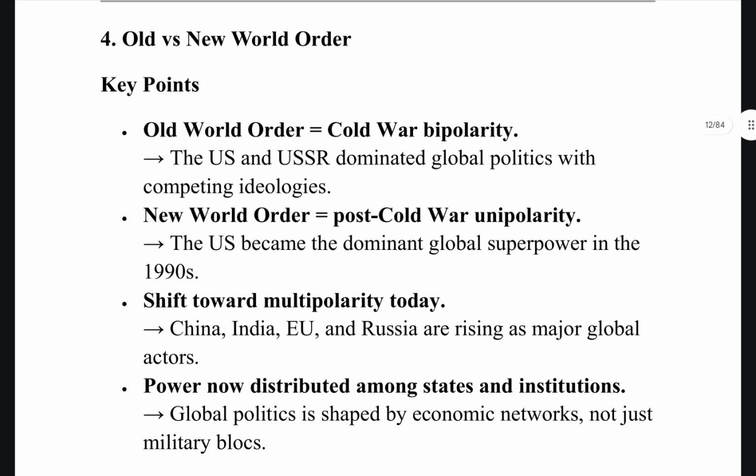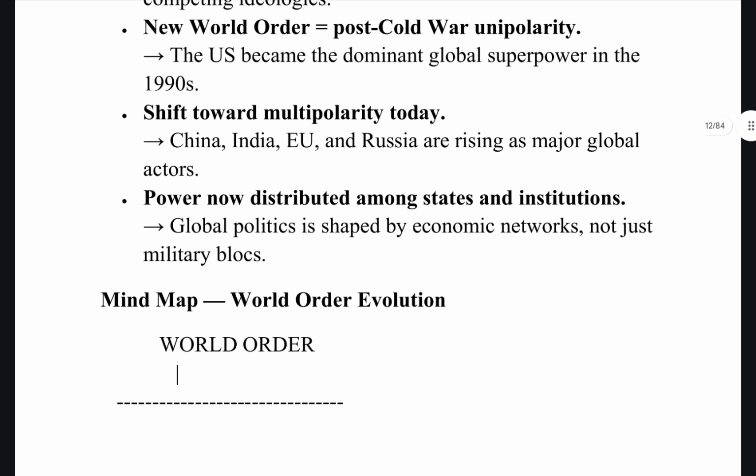So Old World Order is Cold War bipolarity between the US and USSR. New World Order is post-Cold War unipolarity, wherein the US became dominant. Right now it is multipolarity, wherein you have China, India, the EU and Russia, which is rising as major global actors. Now the power is distributed among states and institutions. So it is not just military blocs right now, even institutions, even the UN has certain power. Okay.